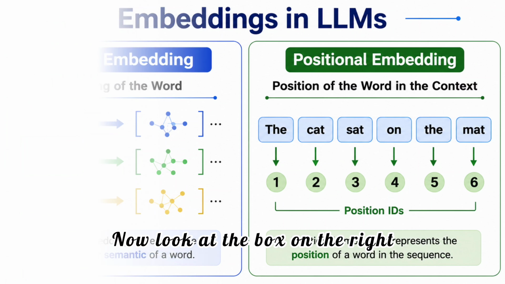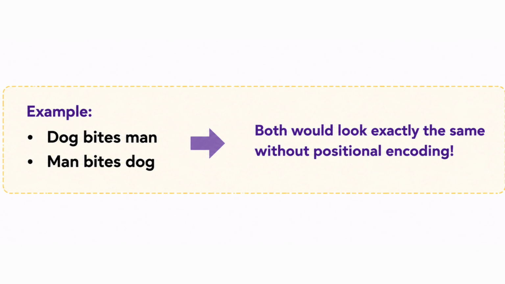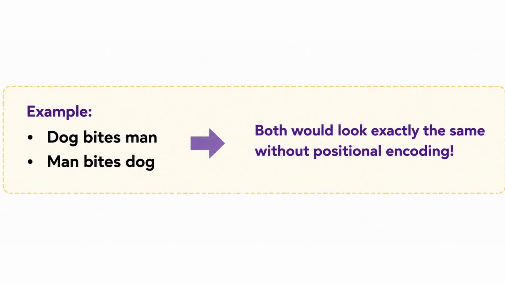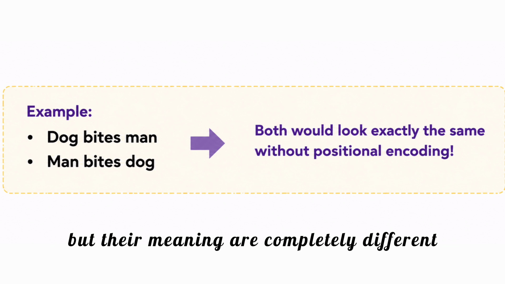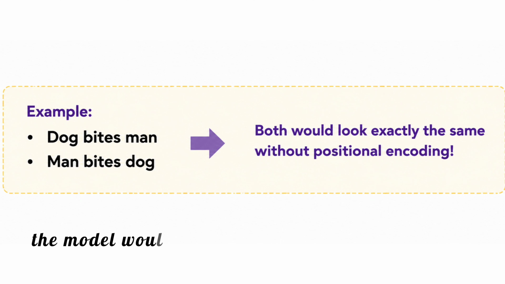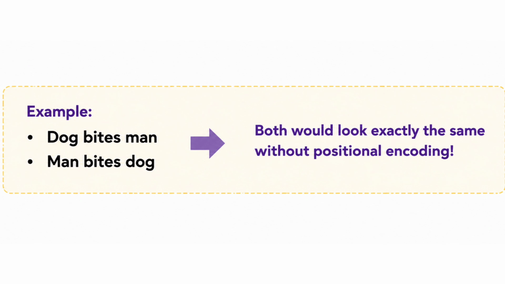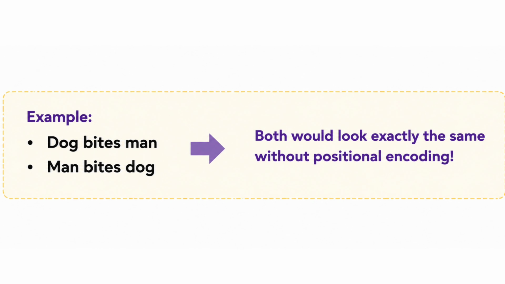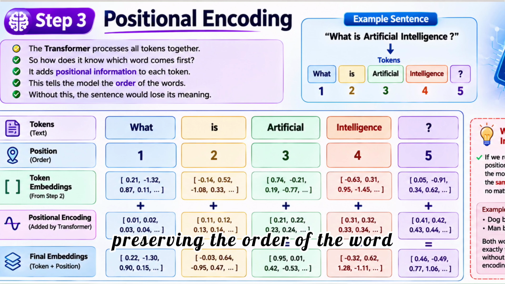Now look at the box on the right. It explains why positional encoding is so important. Imagine these two sentences: dog bites man and man bites dog. Both sentences contain exactly the same words, but their meanings are completely different because the order of the words has changed. So without positional encoding, the model would see both sentences as just the same collection of words and would not understand the difference. Positional encoding solves this problem by preserving the order of the words.